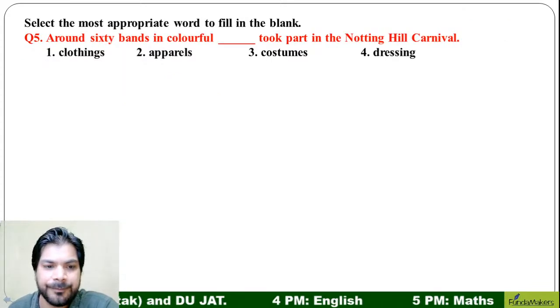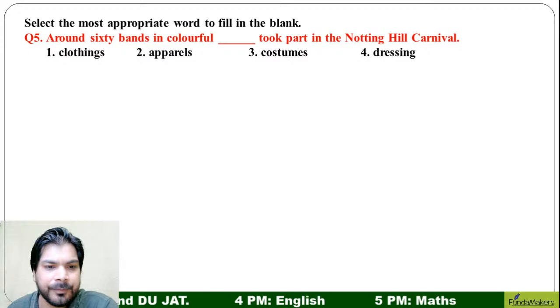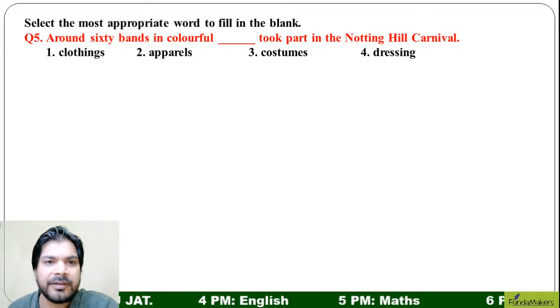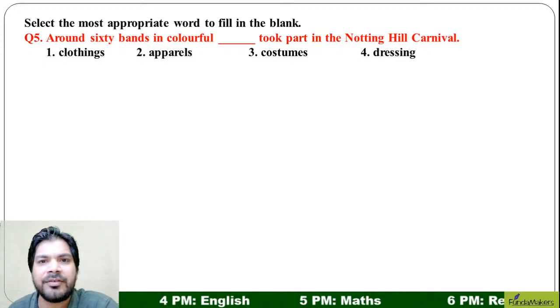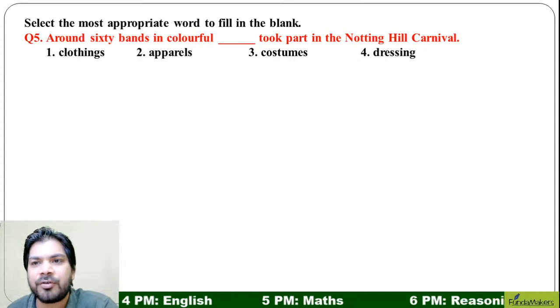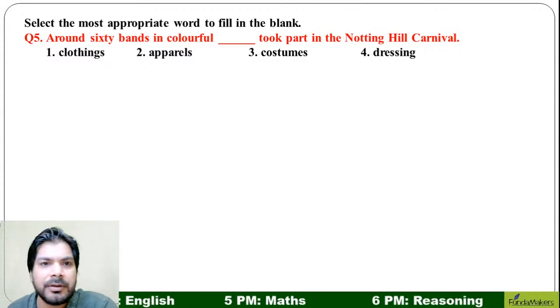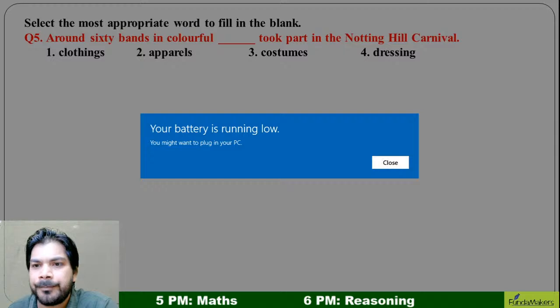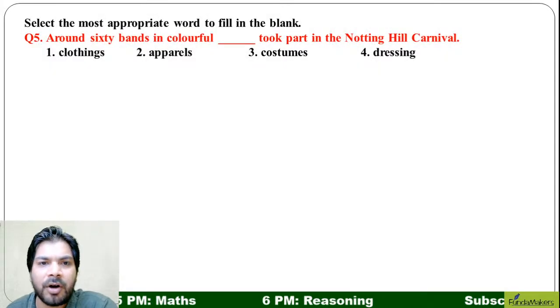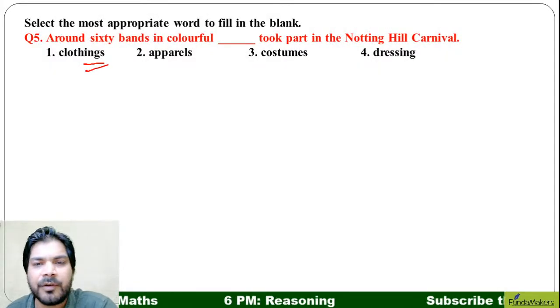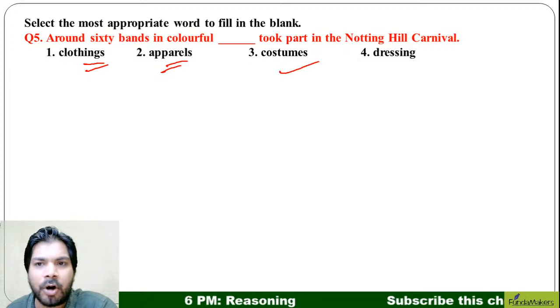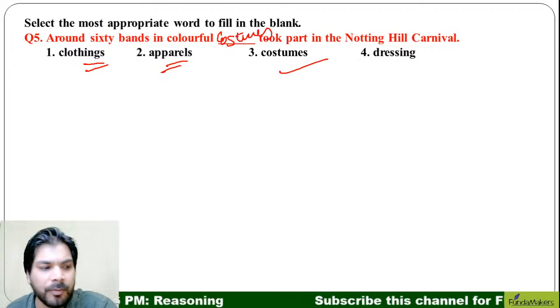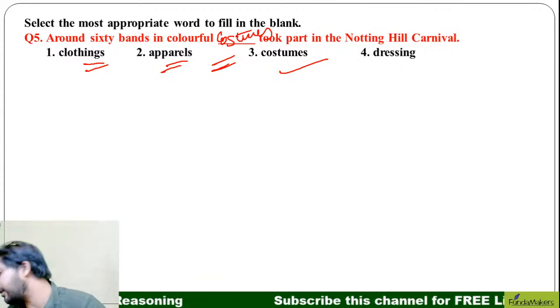Question number 5. Answer the question, ladies and gentlemen. Around 60 bands in colorful dash took part in the Notting Hill Carnival. So in colorful, when we talk about band, we don't talk about clothings, we don't talk about apparels, we talk about costumes. So when we talk about a band, we definitely are talking about costumes.